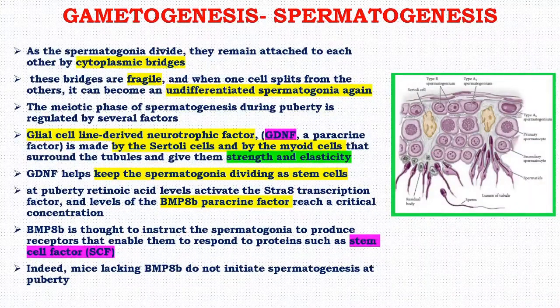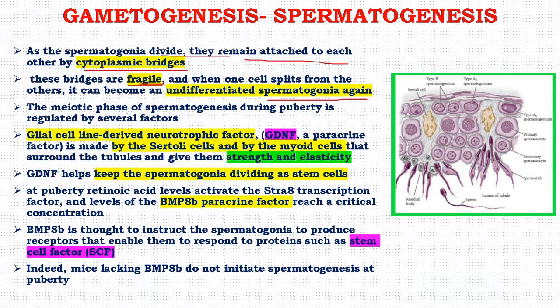Now, as spermatogonia divide, they remain attached to each other by cytoplasmic bridges. These are very important bridges, and these bridges are fissile. When one cell splits from the other, it can become an undifferentiated spermatogonia again.